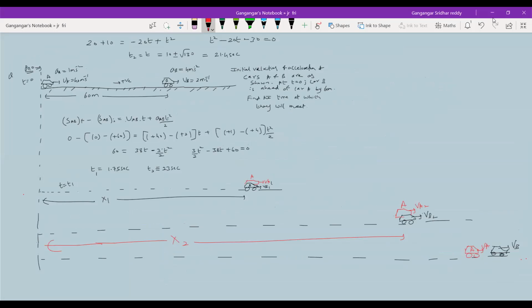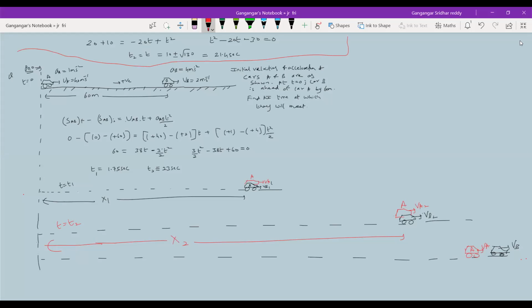Things are clearly visible. This is at time t equal to t2. So this was the overall situation. You can solve without relative motion, but you're taking a risk. I already told you you can solve by any method. The easiest method is what I'm putting forward.